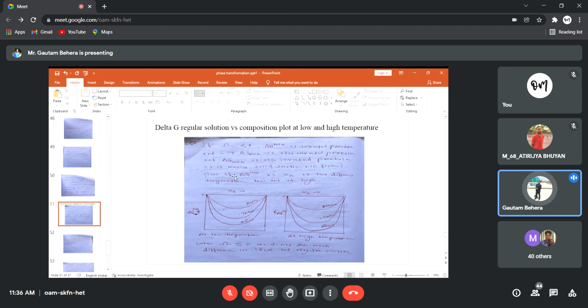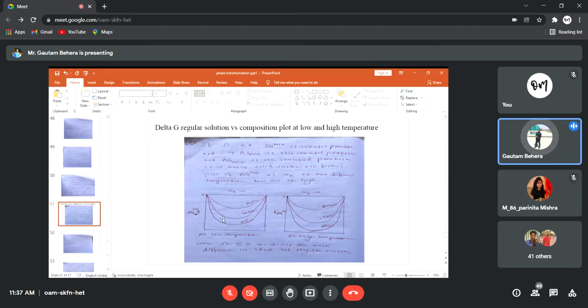And finally, we know that delta G mix depends upon what? It depends upon delta H mix and minus T delta S mix. So obviously delta G mix will also be a negative parabola, an inverted parabola. Are you getting my point? Yes, sir. That's good. So this is for low temperature.